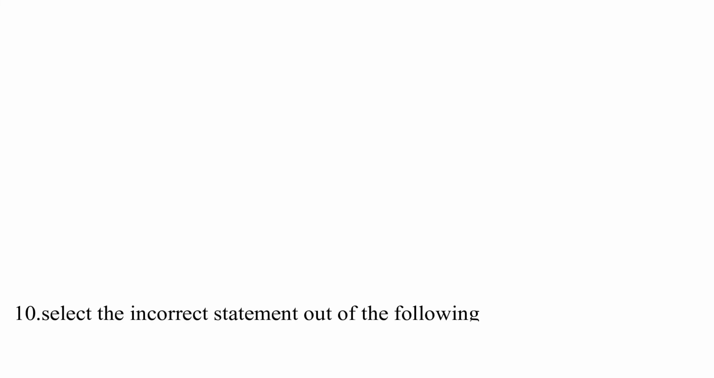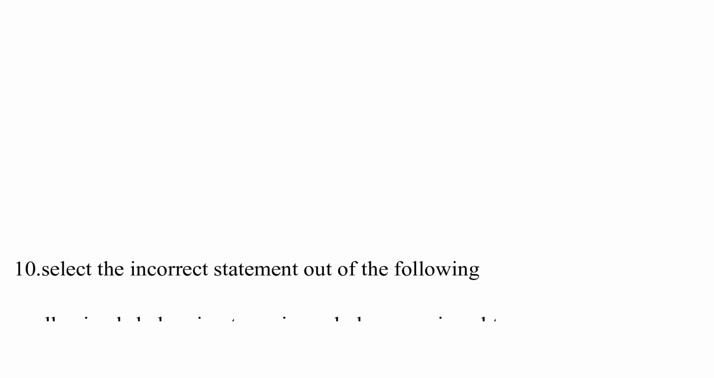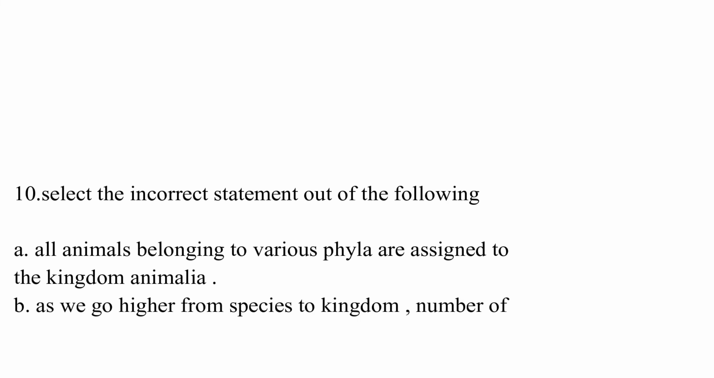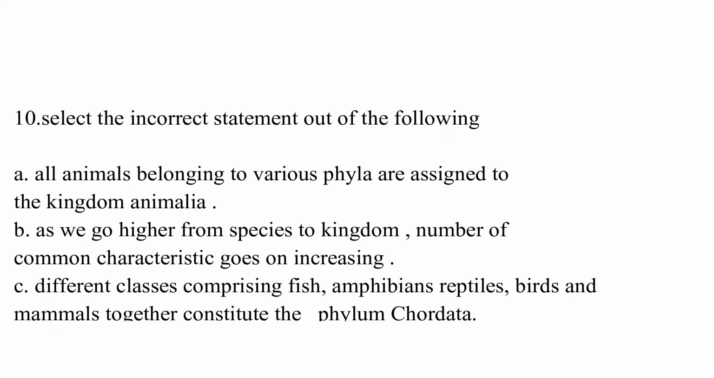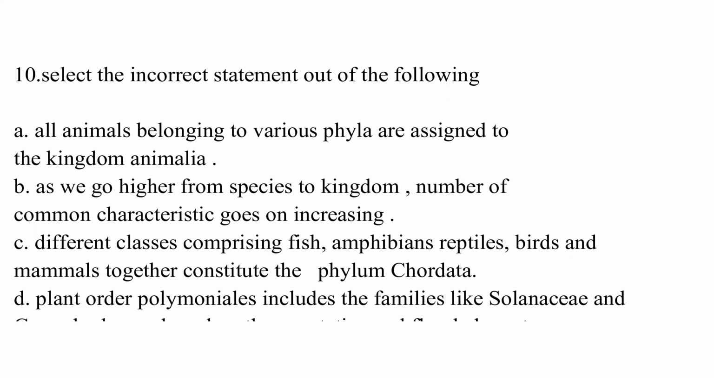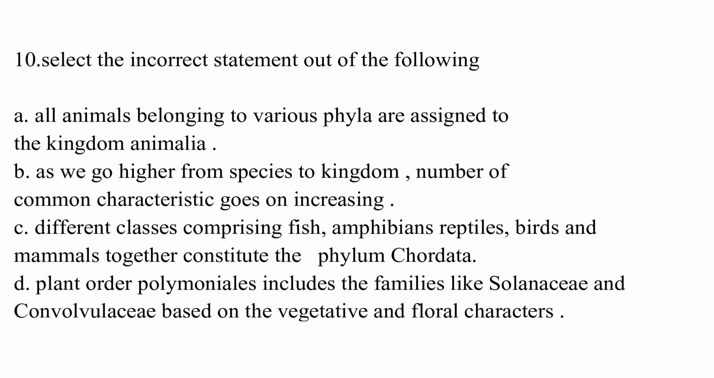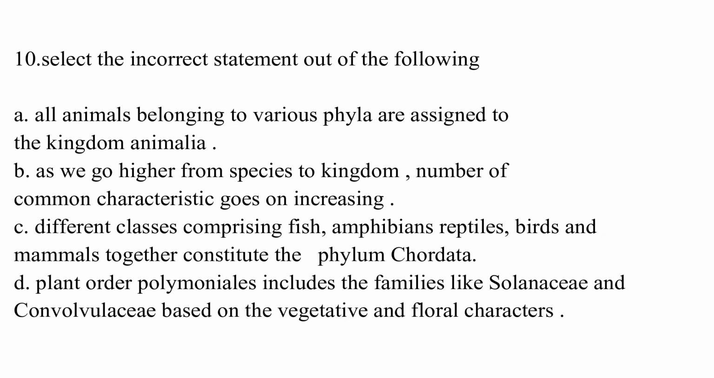Select the incorrect statement out of the following. Option A, all animals belonging to various phyla are assigned to the kingdom Animalia. Option B, as we go higher from species to kingdom, number of common characteristics goes on increasing. Option C, different classes comprising fish, amphibians, reptiles, birds and mammals together constitute the phylum Chordata. Option D, plant order Polemoniales includes the families like Solanaceae and Convolvulaceae based on vegetative and floral characters.